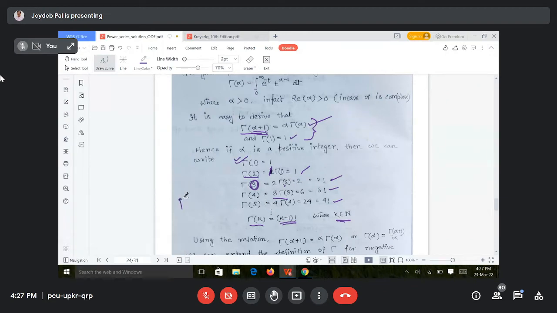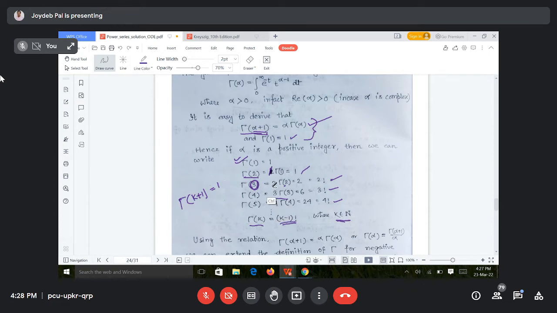Or we can write gamma k plus 1 is factorial k. So if k is any integer, then finding the value of gamma is easier. It is related to factorial.